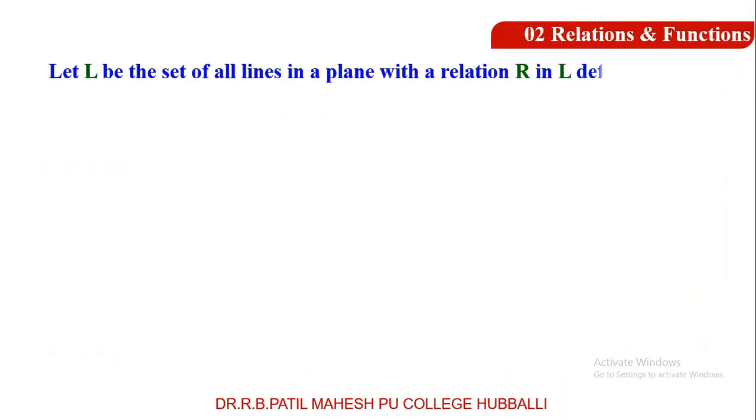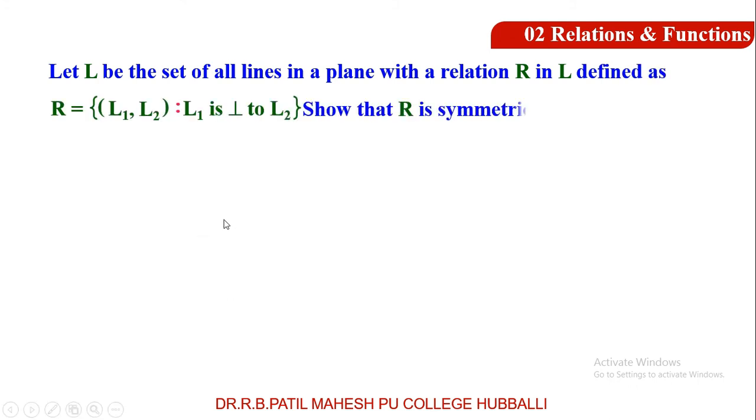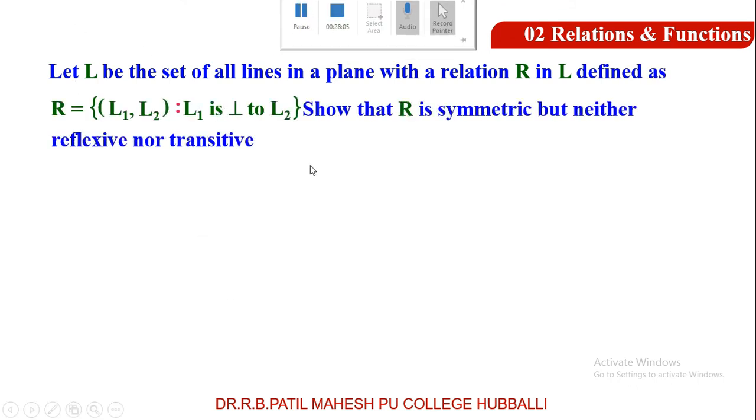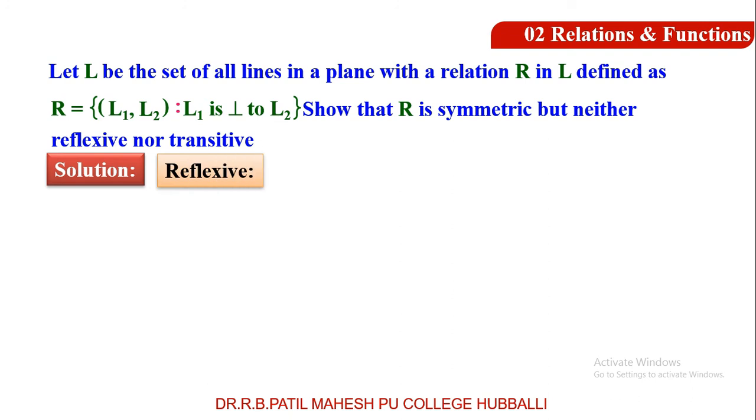Let me take the next example. Let L be the set of all lines in a plane with a relation R in the set L defined as R equal to (L1, L2) such that L1 is perpendicular to L2. What is the relation between L1 and L2 here? L1 is perpendicular to L2. Show that R is symmetric but neither reflexive nor transitive. This is not reflexive, not transitive, that I have to prove here. Let me take the solution.